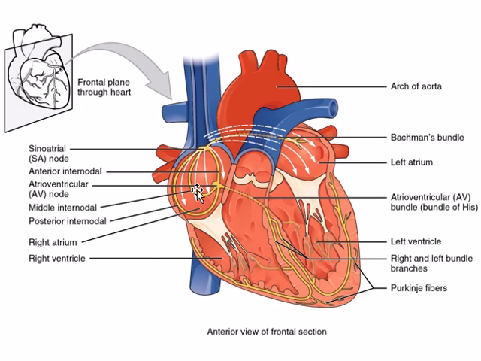There are 3 branches of internodal fibers: the anterior internodal fiber, the middle internodal fiber and the posterior internodal fibers. And similarly, the SA node will transmit its impulse towards the left atrium with another bundle known as Bachmann's bundle.